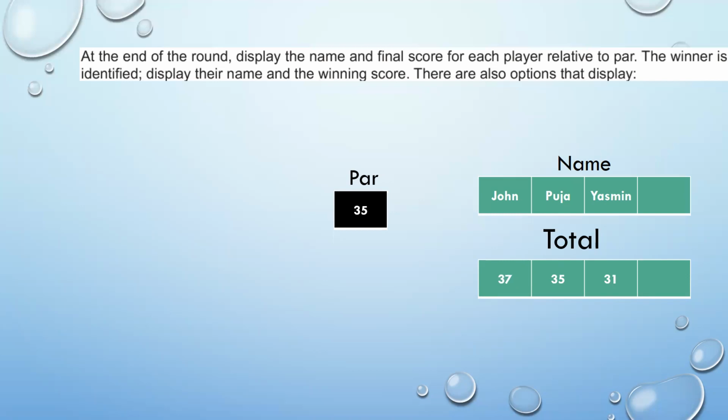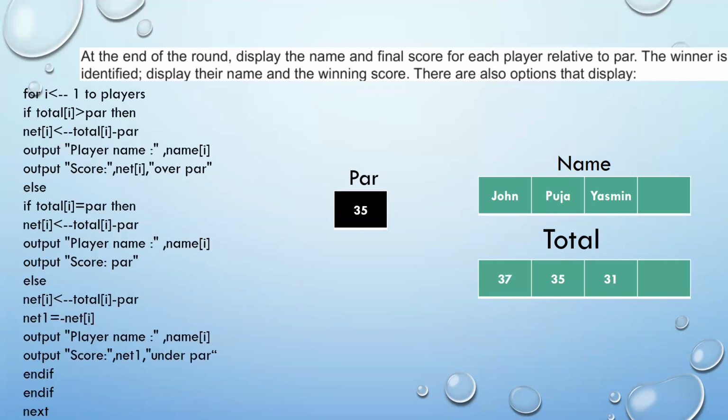Now let's see what the pseudocode is to calculate this and how the pseudocode decides who is the winner. The pseudocode is on your screen. We have taken a for loop which will work 3 times because there are 3 players. The pseudocode uses a conditional statement: if total is greater than par. Let's begin with the first player, John. We can see that John has a score of 37 and the par score is 35.